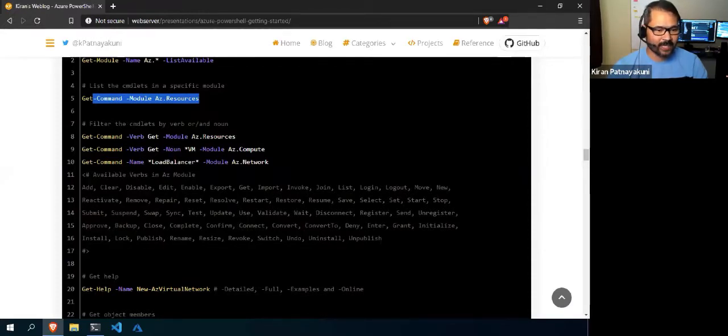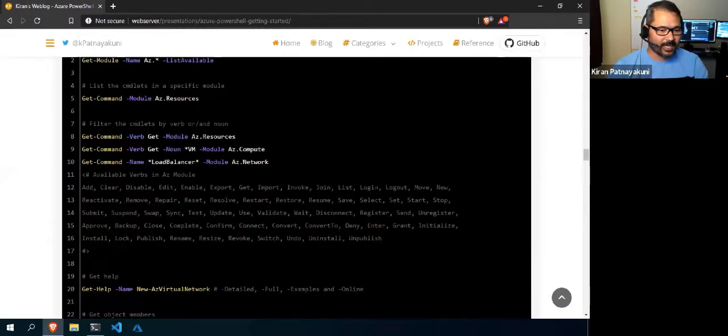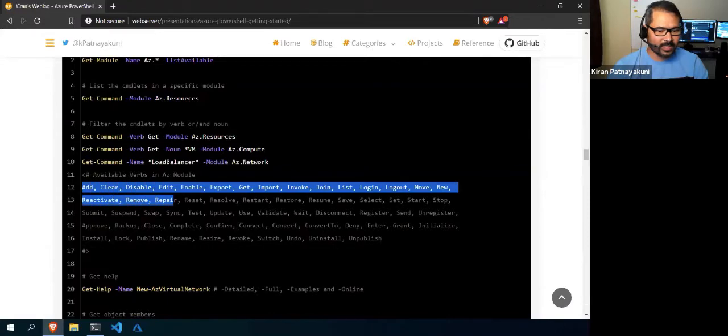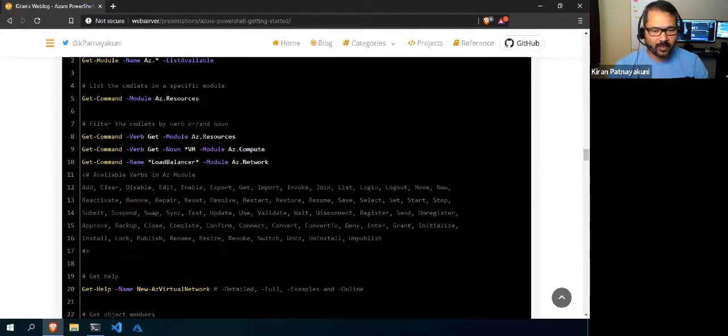Right? So if you see in Azure, these are all the available verbs. I think I've already discussed this in the second session or somewhere. Forget about the exam-oriented view. Normally, if you want to create any new resource, you have to use the New keyword.